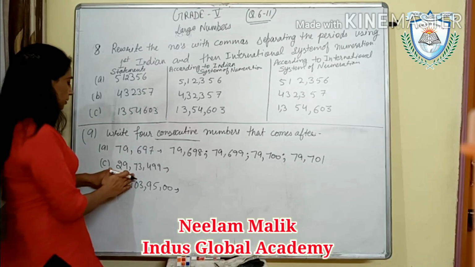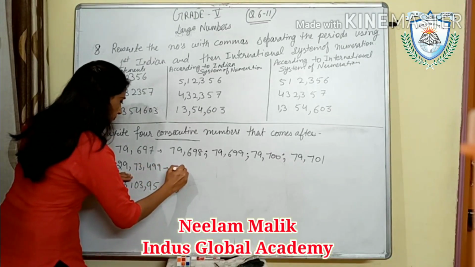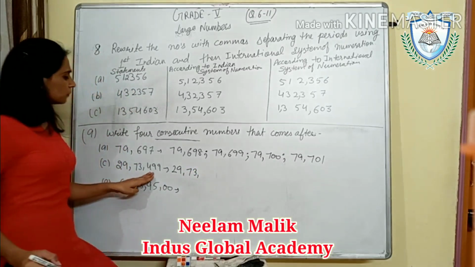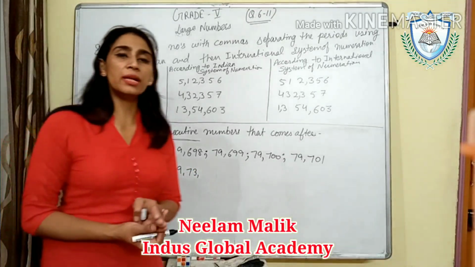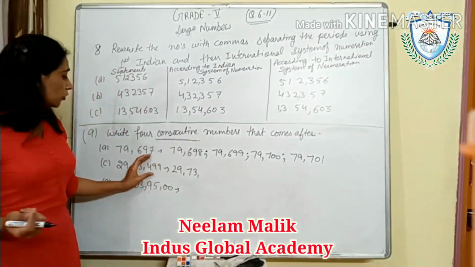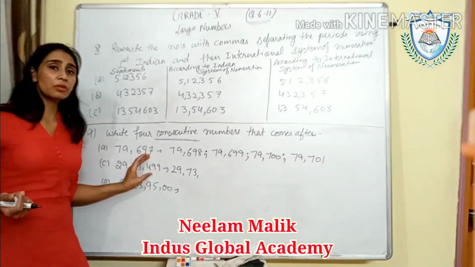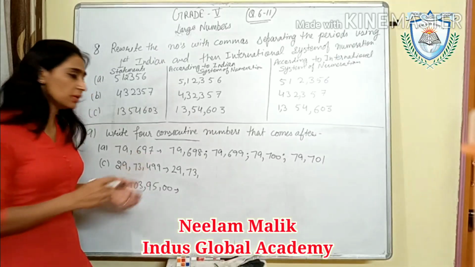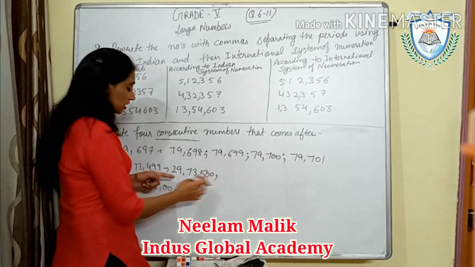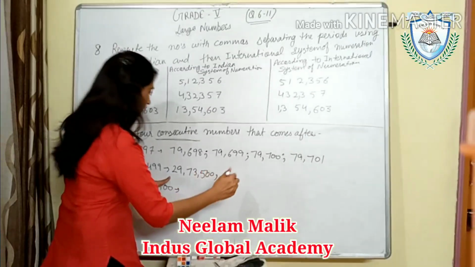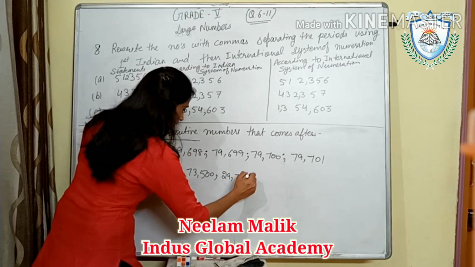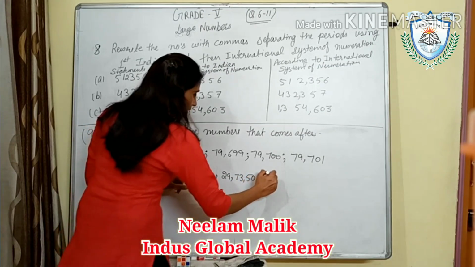Now here 29,73. There is 499. If you will add 1 in the 99, that will be 100. So this is 499, add that, so it will be 500. Okay. So the next one is very easy. You have to just add 1. So this is 29,73,501.